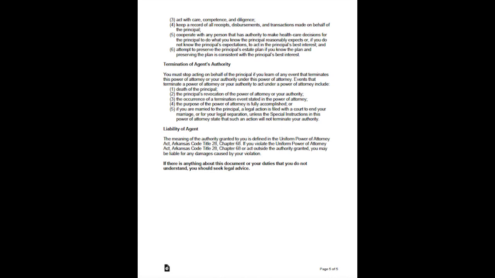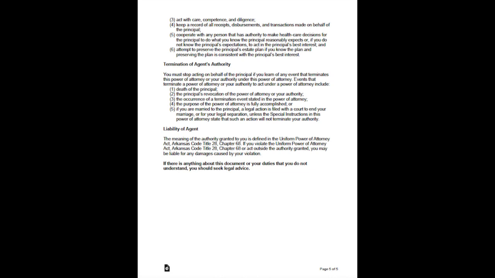Termination of agent's authority. You must stop acting on behalf of the principal if you learn of any event that terminates this power of attorney or your authority under this power of attorney. Events that terminate a power of attorney or your authority to act under a power of attorney include: 1. Death of the principal. 2. The principal's revocation of the power of attorney or your authority. 3.